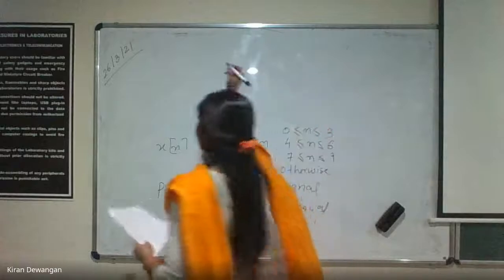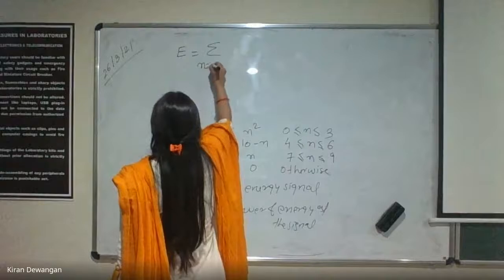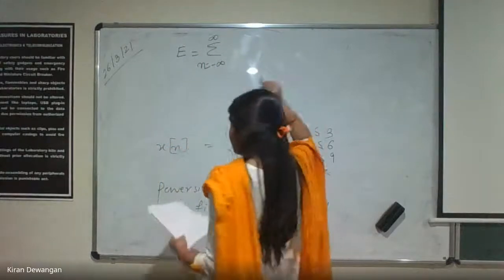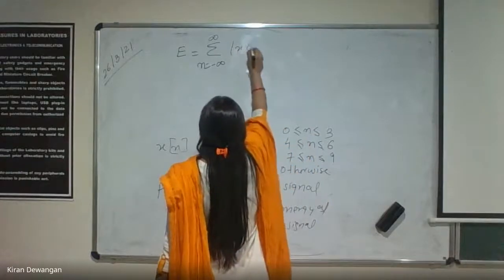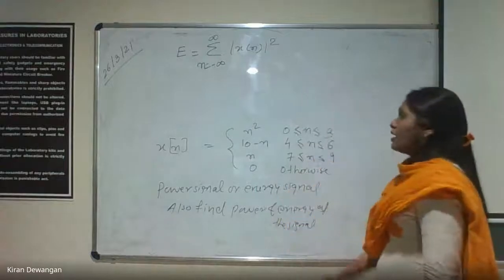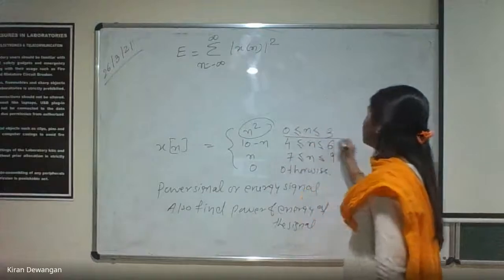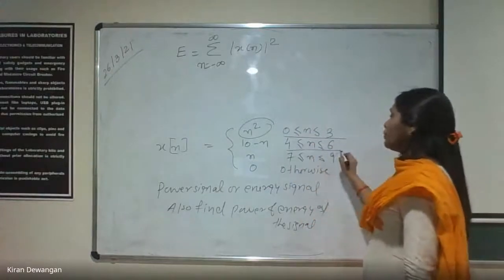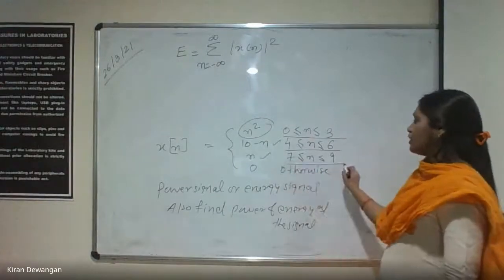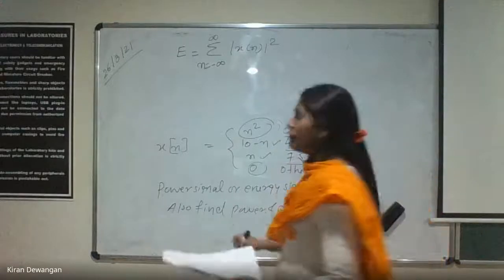अब इसकी एनर्जी अगर हम चेक करेंगे तो what is the formula for energy, summation n minus infinity to plus infinity, ठीक है। What is it, that is x of n square. Again we'll apply the limits. For this the limits will be 0 to 3, for this the limits will be 4 to 6, 10 minus n के लिए, and for n it will be 7 to 9, and this we don't need to calculate again. So here we'll be having three different summations.